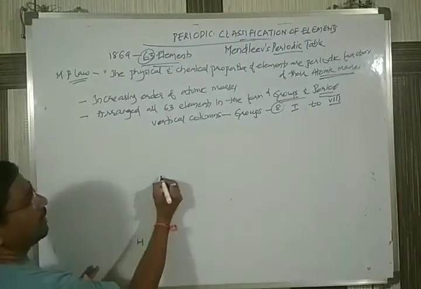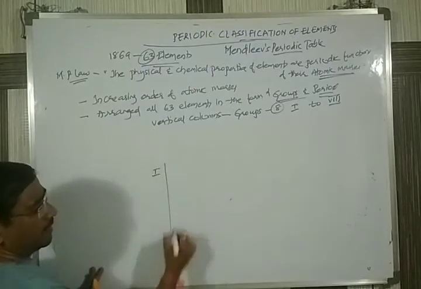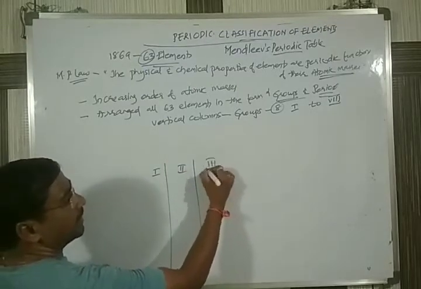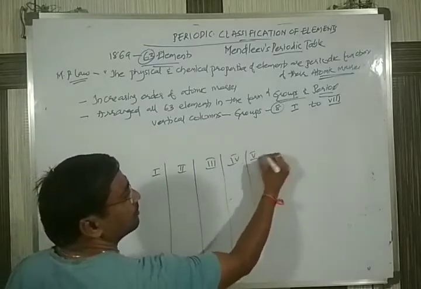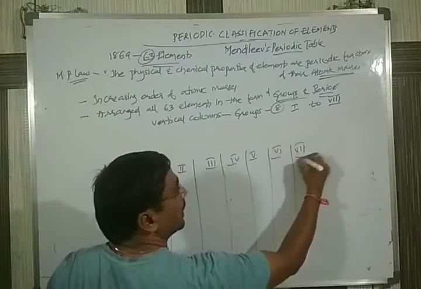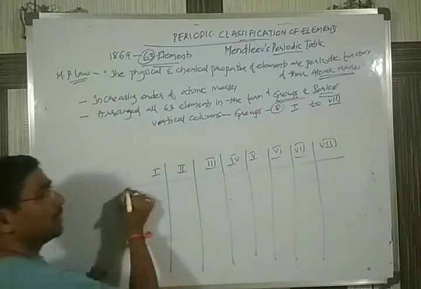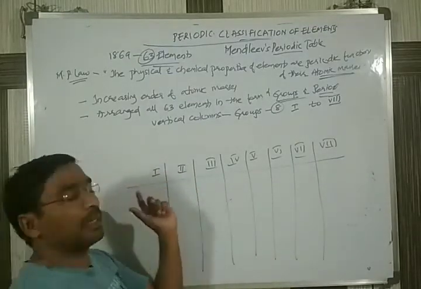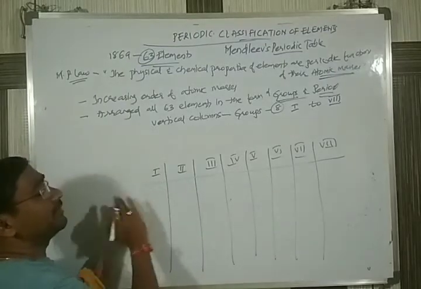1 to 8 means, for example, the first group, second group, third group, fourth group, fifth group, sixth group, seventh group, next one, eighth. Like this he has given, the groups are being denoted. And what does each group have?